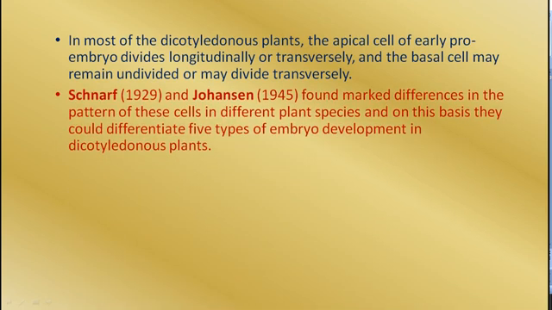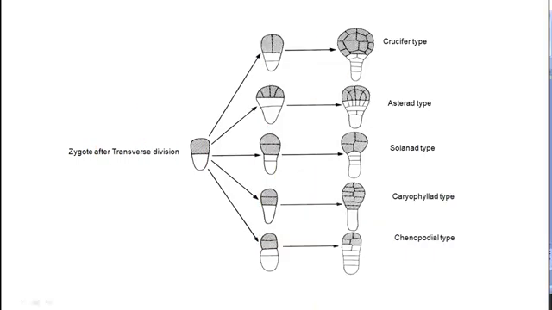Now, two scientists, Schnarf in 1929 and Johansen in 1945, studied the flowering plants at large scale and found marked differences in the pattern of these cells, that is the basal cell and the apical cell, in different plant species. On this basis, they could differentiate 5 types of embryo development in dicotyledonous plants.